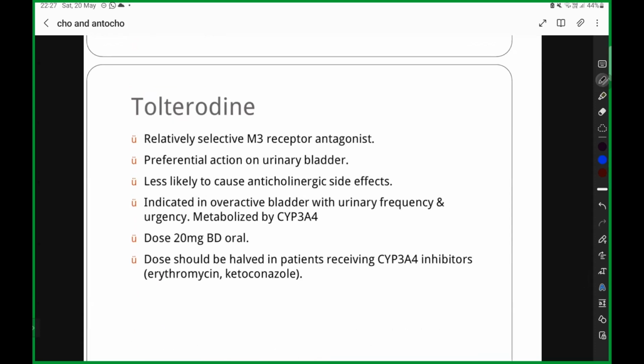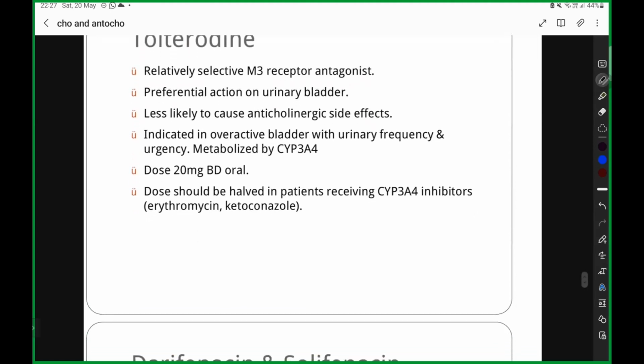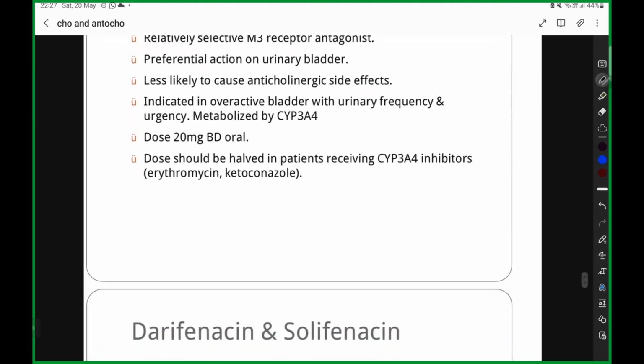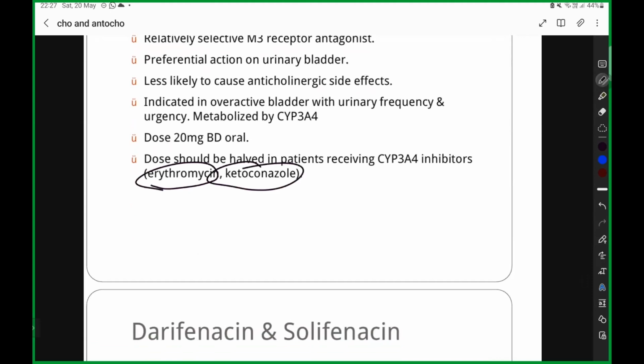In overactive bladder with increased urgency and increased frequency, you are going to give tolterodine. How much dose will you give? 2 mg BD orally. The dose should be halved in patients receiving cytochrome P450 3A4 inhibitors. What are the 3A4 inhibitors? Erythromycin and ketoconazole. Erythromycin and ketoconazole are going to interact.